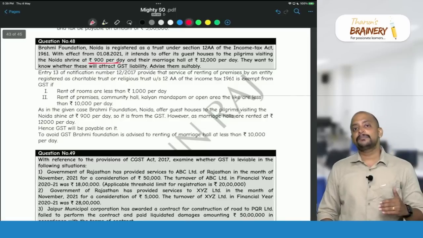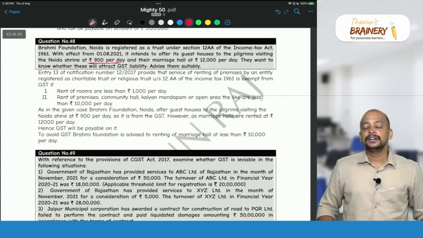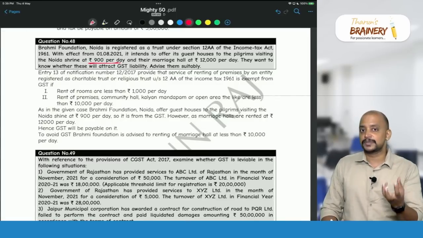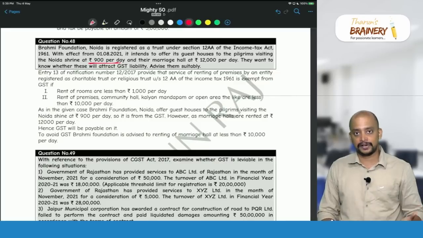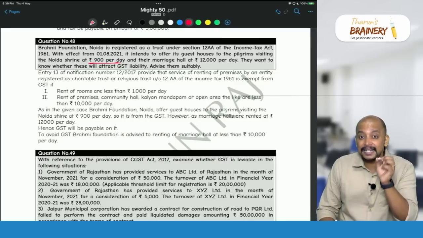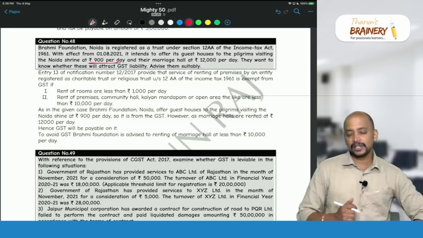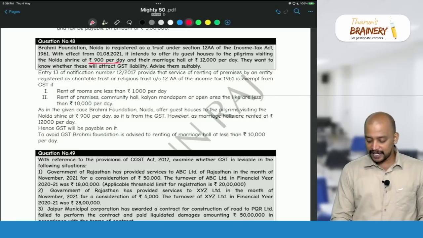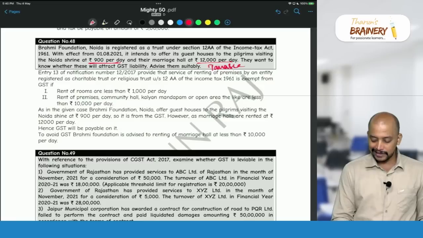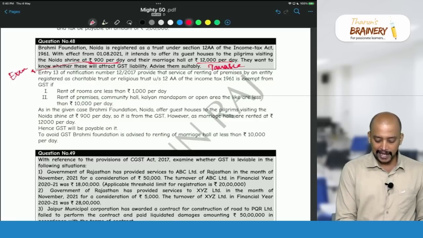Even for a marriage hall or any purpose, if the hall of the religious place, the precincts of the religious place, is given on rent, and the rent is less than 10,000 rupees per day, then it is exempted. But in this case, what is the rent per day? The rent per day is 12,000. So therefore it will be taxable. Whereas here the rent is 900 rupees per day, that component is exempted.